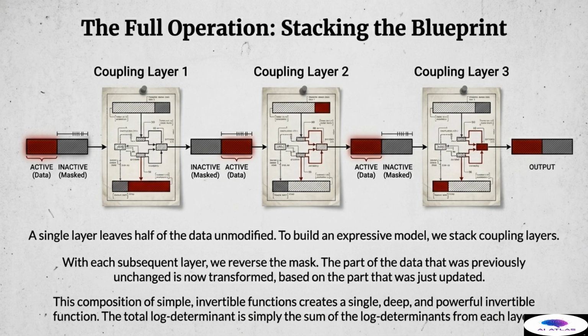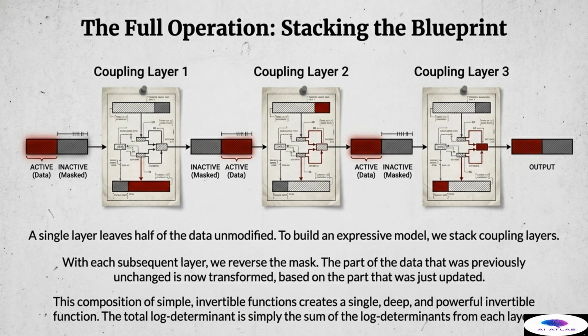A single coupling layer, while solving the determinant and invertibility problems, only transforms half of the input dimensions, leaving the other half completely unmodified. To build a truly expressive and powerful generative model that can capture the complexity of real-world data, we must utilize the full operation. Stacking the blueprint, we compose multiple coupling layers sequentially. The critical mechanism between layers is the reversal of the mask.